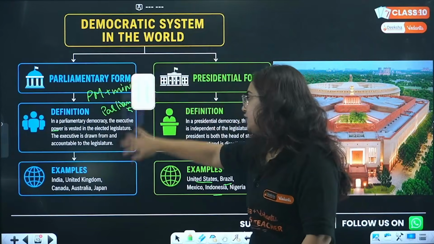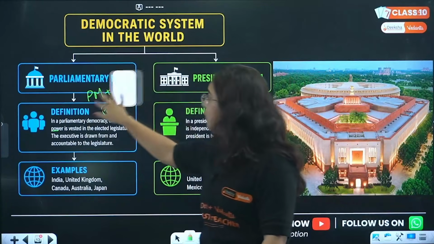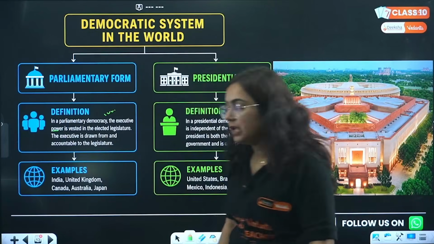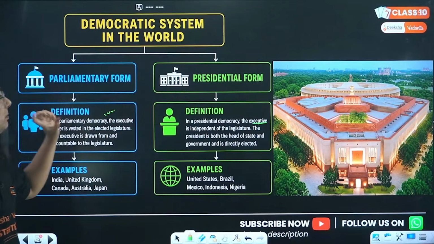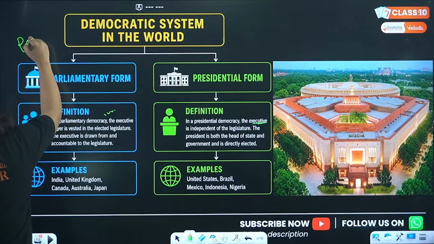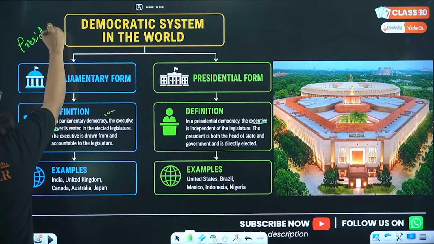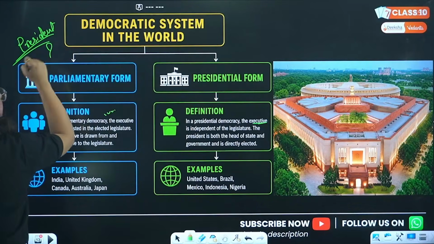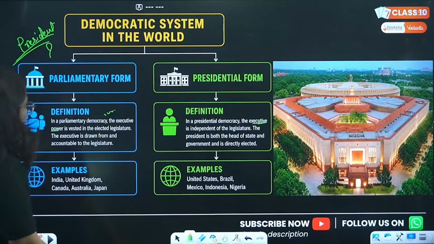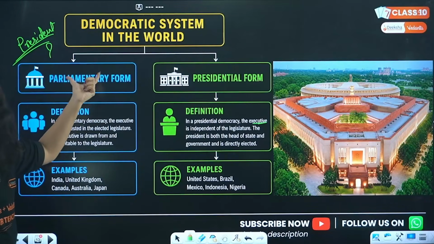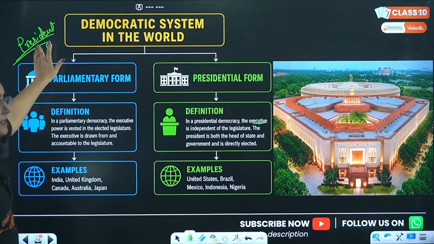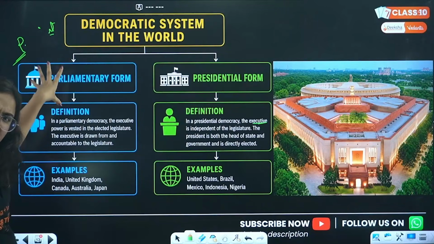Everyone knows about the case of US, Brazil, Mexico, Indonesia and Nigeria. Now you might be wondering one point, ma'am. You referred everything in this parliamentary form of government, but you missed one point, that is regarding the president. Who is he? Does he have no role? And we as India follow parliamentary form of government. How does president come? Isn't it presidential?